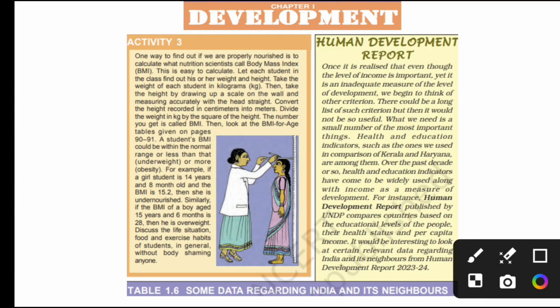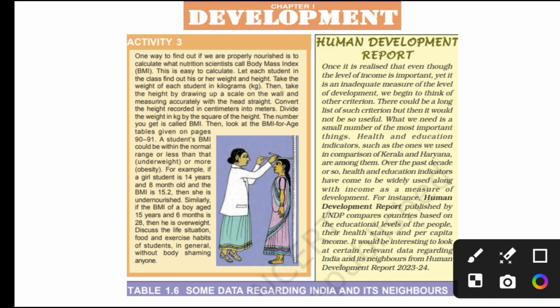Next, you should understand that a report is given by UNDP, the United Nations Development Program. This report is called the Human Development Report. Every year UNDP publishes the Human Development Report, which compares countries based on education levels, health status of the people and per capita income of the people.